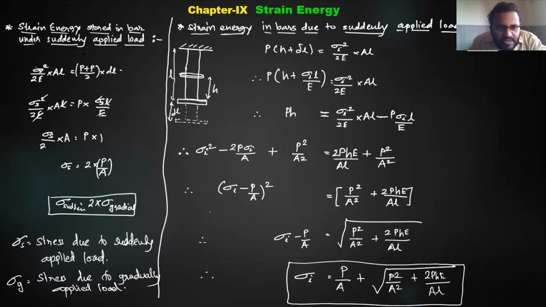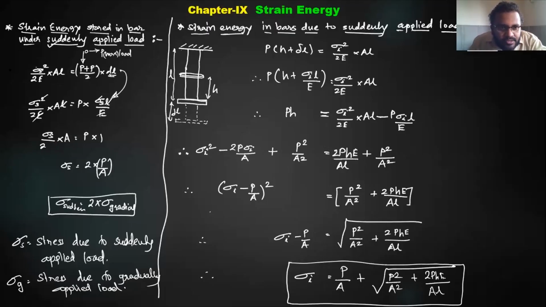Now what is here, we have put 0 initially, I had written 0, but now here, instead of 0 it will be P, that is the maximum load, as we are applying it suddenly. So therefore here P came instead of 0, P plus P by 2 and delta L is the elongation. So now we know that P plus P by 2 is nothing but P to P by 2, that is P. Sigma s, instead of sigma I am writing sigma s because we have applied this load suddenly.